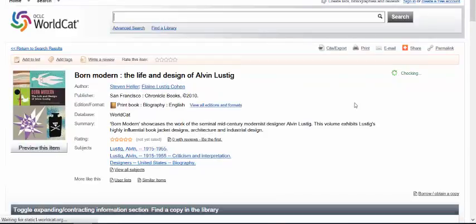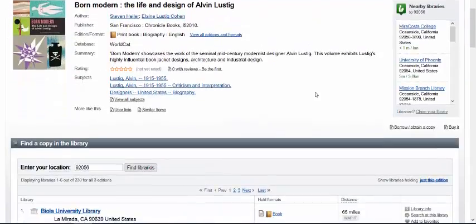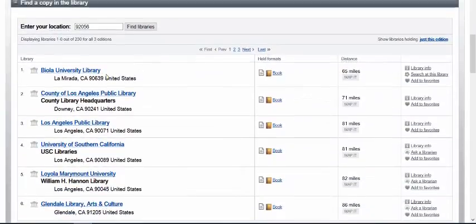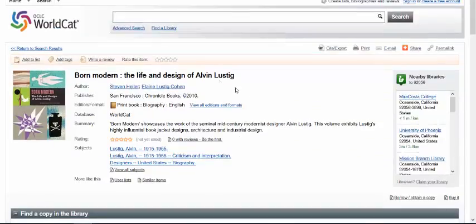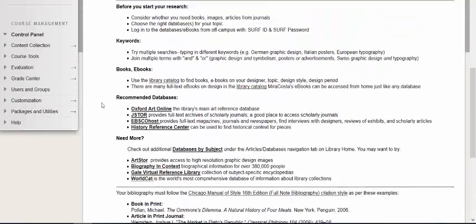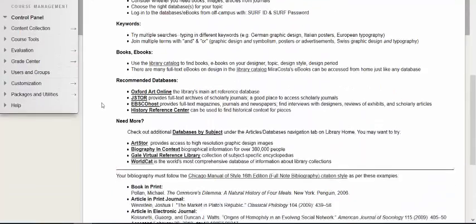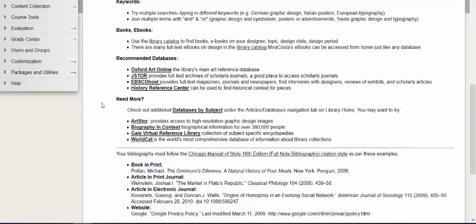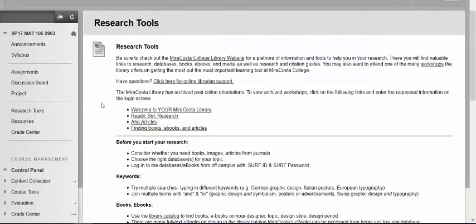I'll click that link. It gives me all the bibliographic information. But if I scroll down a little bit further, it shows me the libraries that are near my location where that book is in. So it's not anywhere near Oceanside, but anyway, so there's a little overview of some of the very important databases that will be extremely useful to you in doing your research for this class.